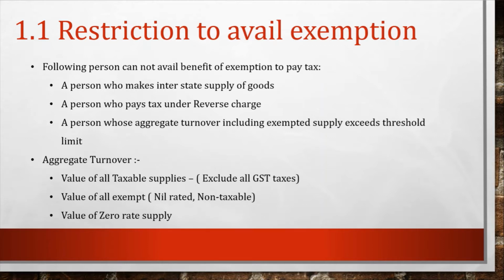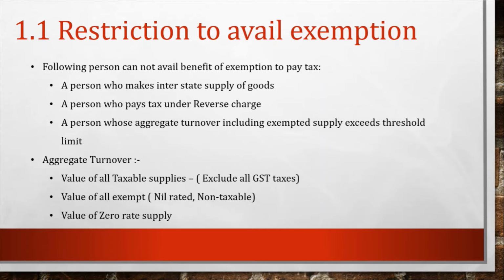These three persons especially cannot avail the benefits of this scheme, but there are some more persons also. What are those persons? A person who compulsorily requires registration under the normal scheme, a person who is engaged in supply of ice cream, tobacco products, manufactured tobacco products and pan masala, and a person who is making intra-state supply, meaning within the state.